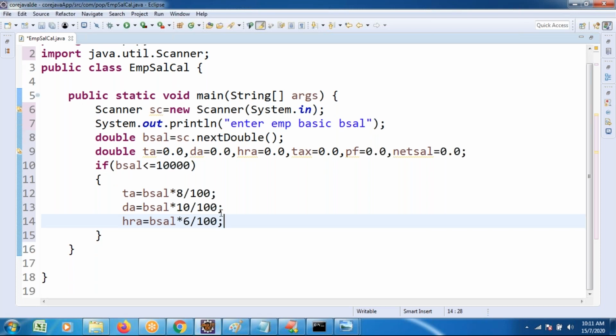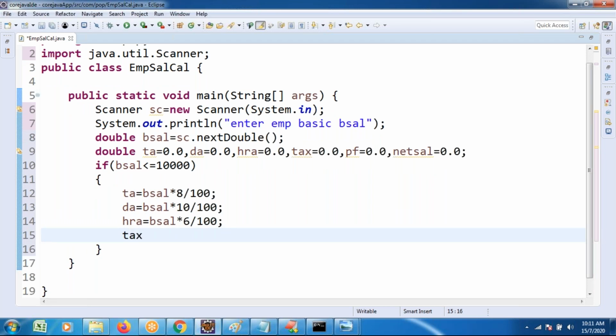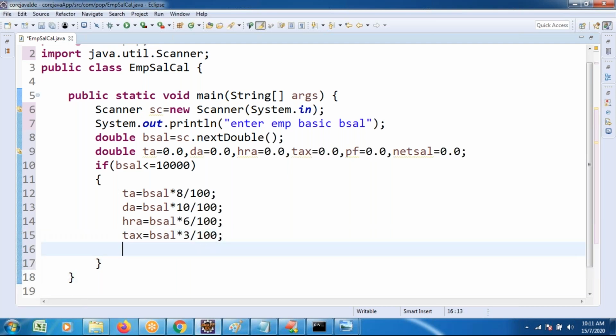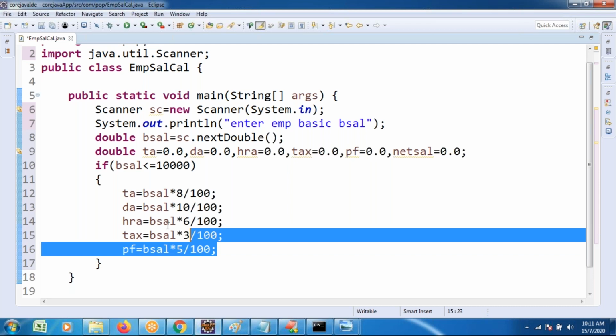Similarly, tax, charging the tax on their basic salary: basic salary into 3%. Similarly, PF, Provident Fund: basic salary into 5%. Less salary people, they're giving more Provident Fund. Till now, we calculated these elements.